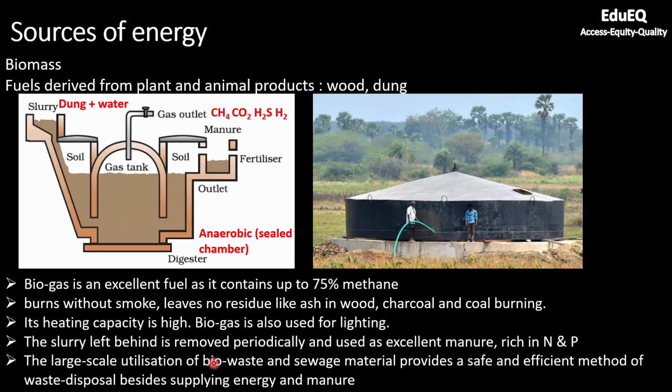So large-scale utilization of bio-waste and sewage material provides a safe and efficient method of waste disposal besides supplying energy and manure. So you can get rid of a lot of waste also, because ultimately this is animal and plant waste that you are putting here, mixing it with soil, and that soil you are using as manure after some time, and you are collecting the biogas. So this is an excellent source of energy. Apart from that, this is also an excellent way of getting rid of bio-waste.